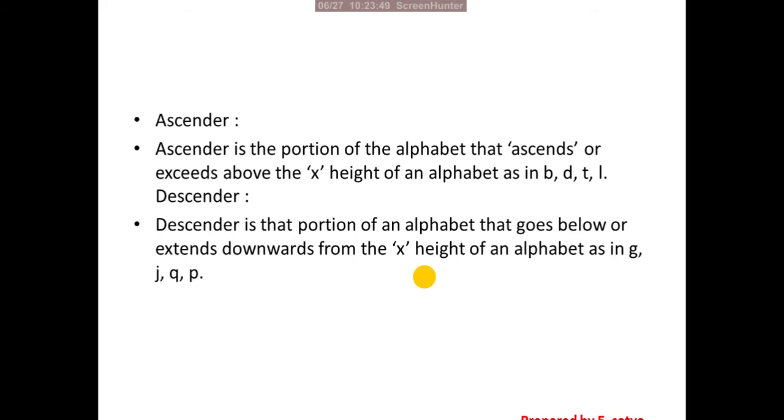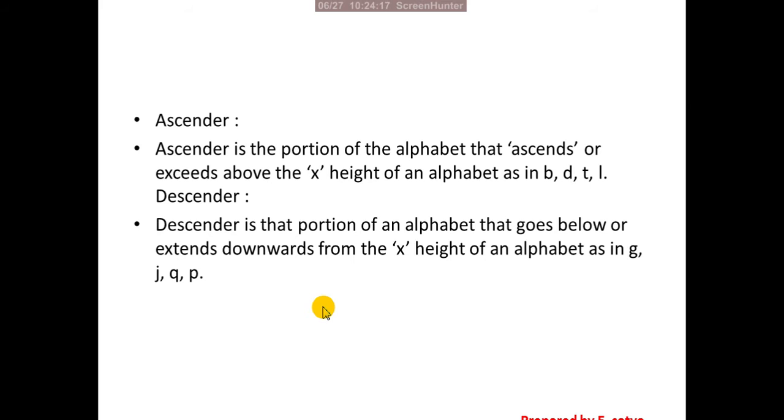X height is the actual height of the font. If it exceeds above the x height, it is called ascender. So the ascender alphabets, B, D, T, L, look like lengthy text. That is more than x height.